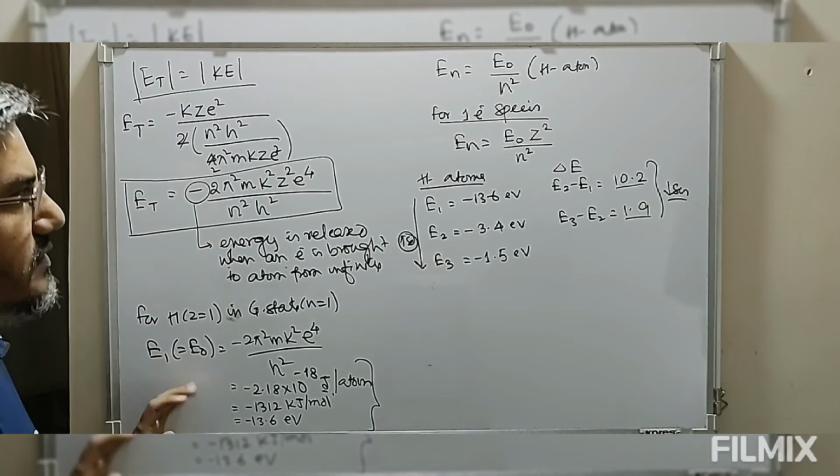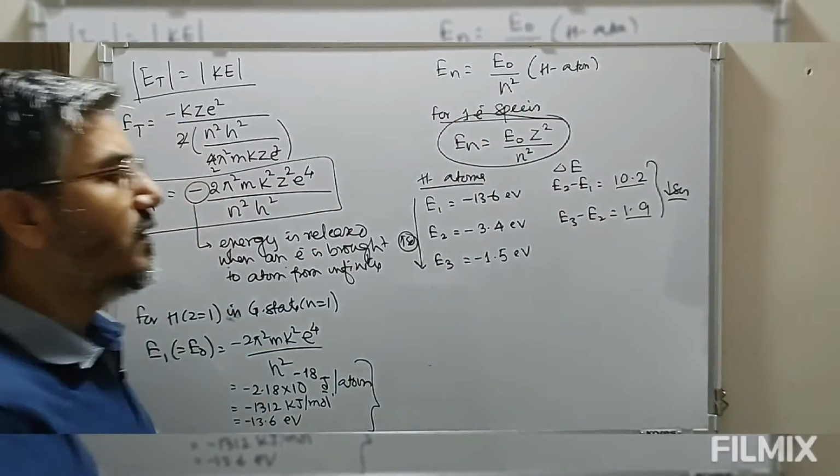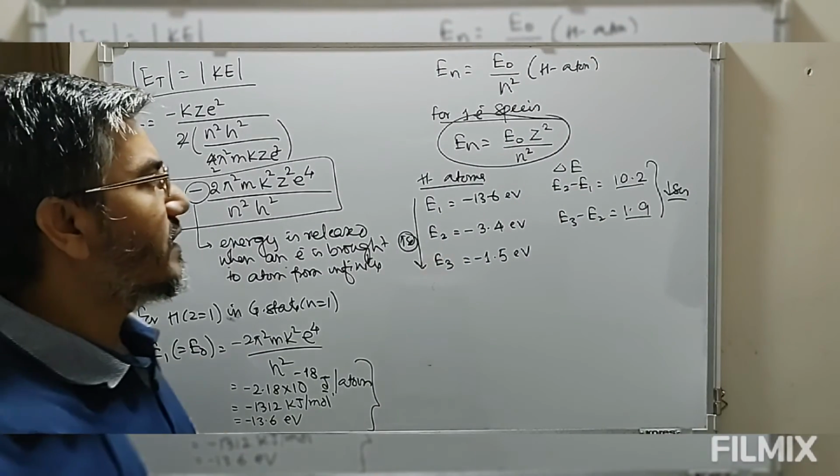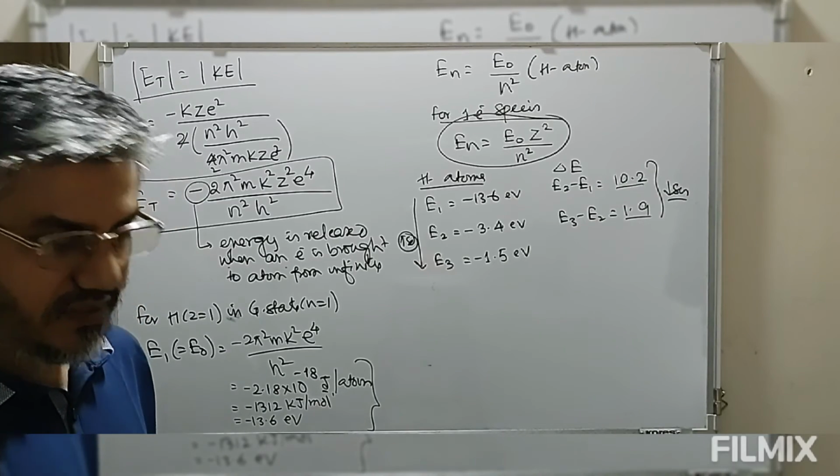What is the final equation? So what is the simplified equation which is applicable to all the species, that is, one-electron species? So this is the equation of energy.